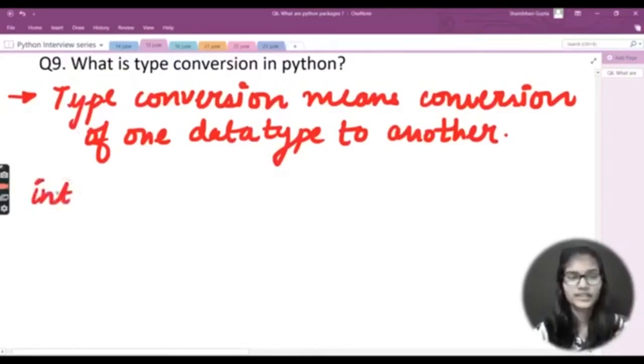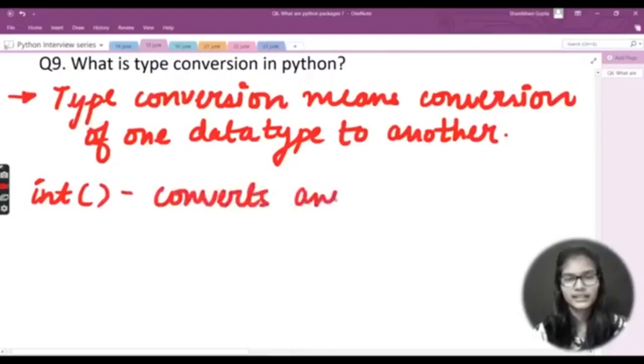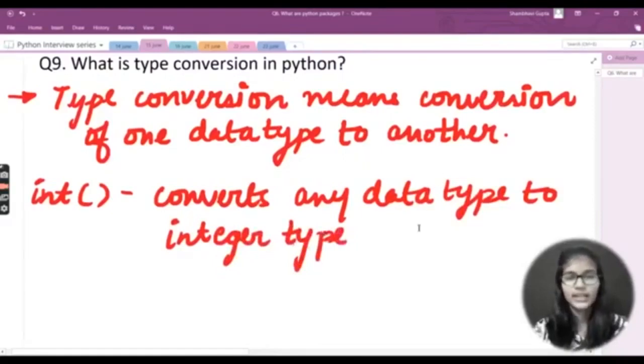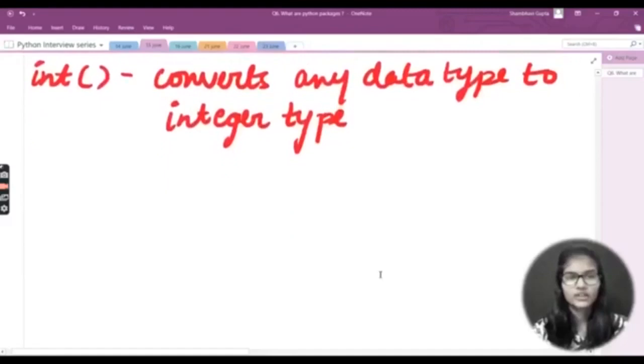So the very first function here is int. What it does is convert any data type to integer type. Similar to int, we have float as well.